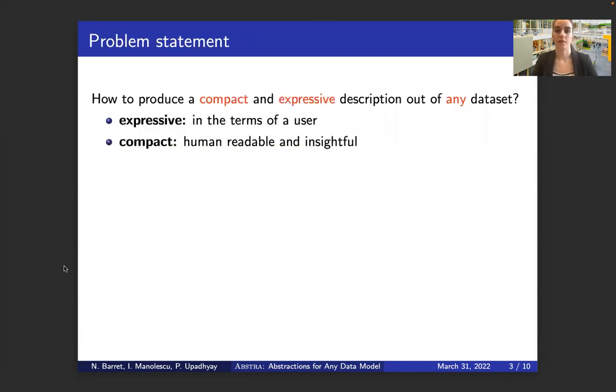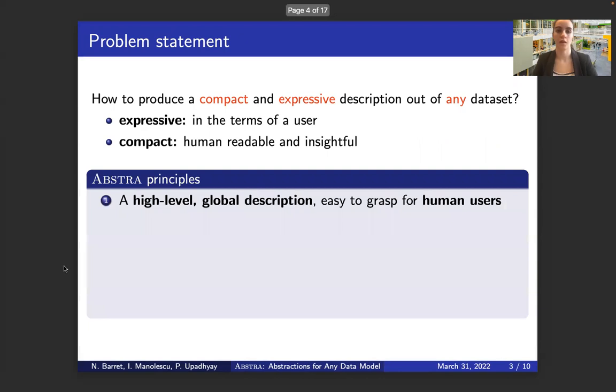Our problem statement is the following: how to produce a compact and expressive description out of any dataset. In fact, we want our descriptions to be expressive so that any user can understand them, and compact to not overwhelm the user and only show the most interesting parts of the data. For that, we seek a high-level and global description that is easy to grasp for human users. Also, we focus more on the data meaning instead of the data syntax.